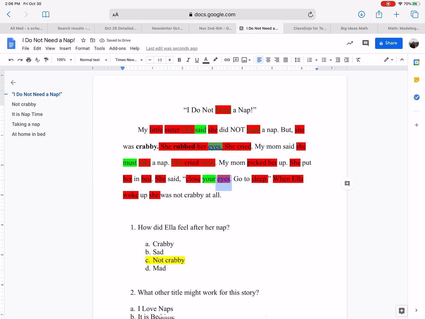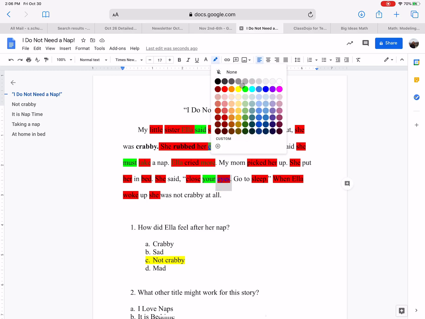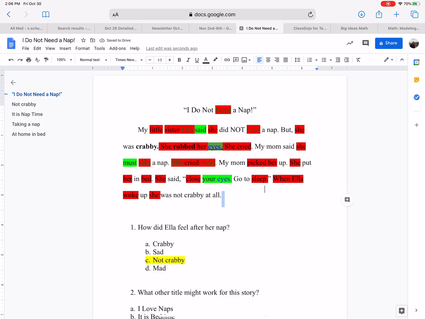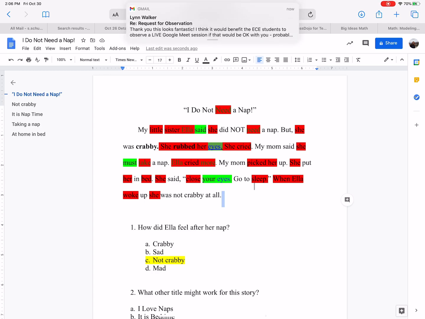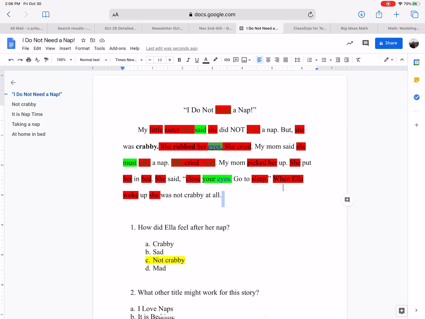And then here we are in eyes again, and we're running out of ways to highlight eyes. Eyes is very popular. Go to sleep. Now, if we take out the S, we would have 4 letters and make it leap. But we don't, because it has 5. When, now when has 4. 1, 2, 3, 4. So I'm going to mark that green. Oh, and then Ella also has 4 because we counted it before. Yeah, that section's green. Woke up, so that's gonna be also green.